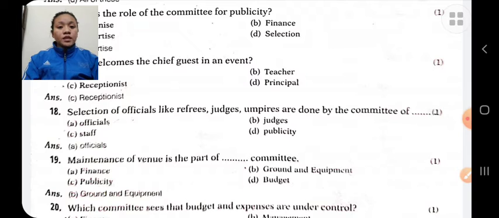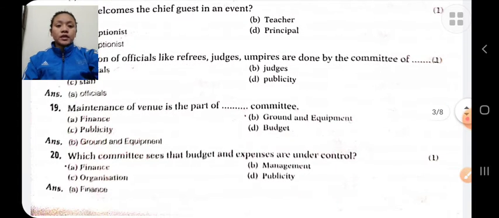Selection of officials like referee, judge, umpire is done by the committee of officials. Maintenance of venue is part of the ground and equipment committee. The ground and equipment committee looks after the venue, ground, etc.